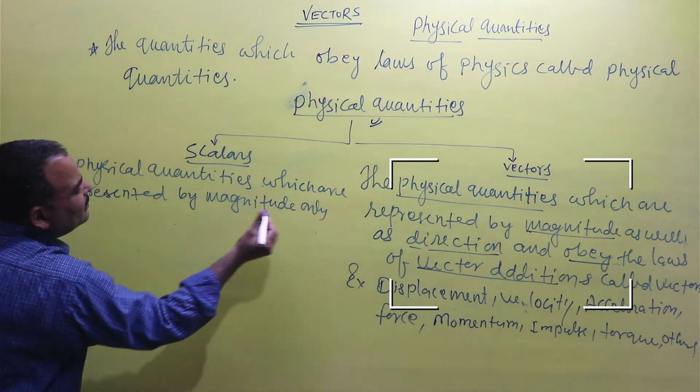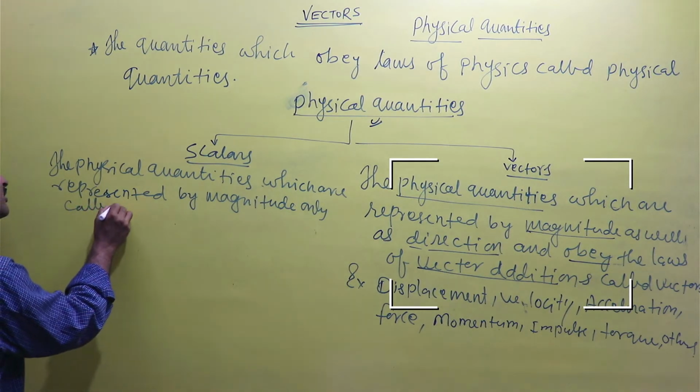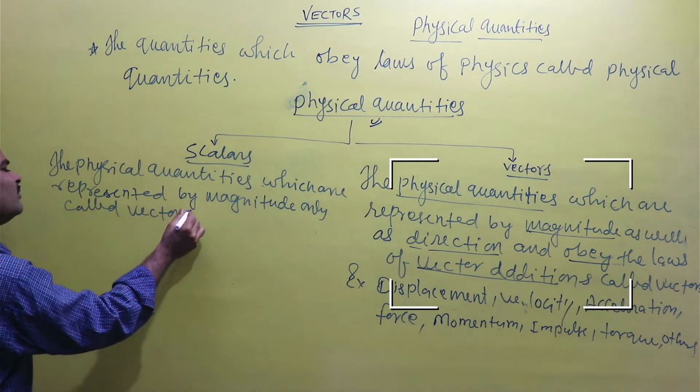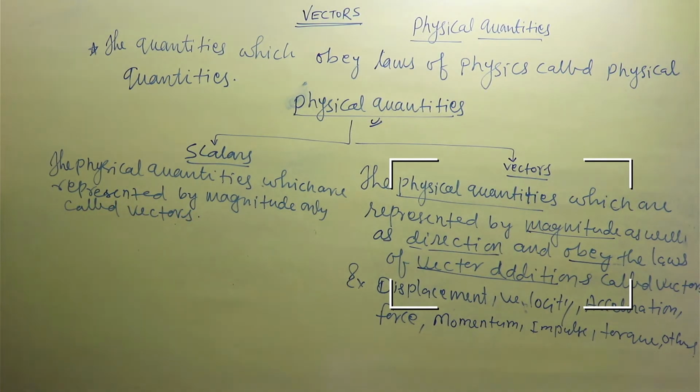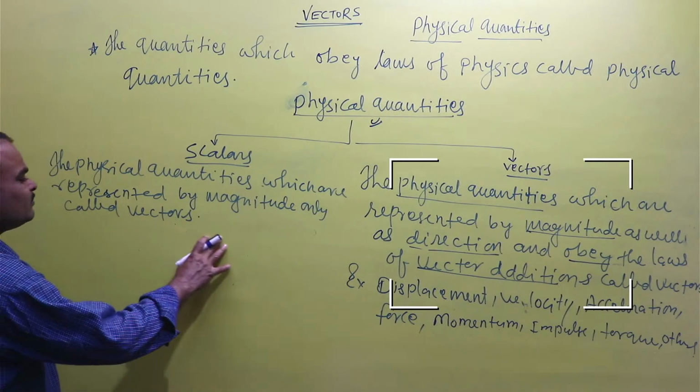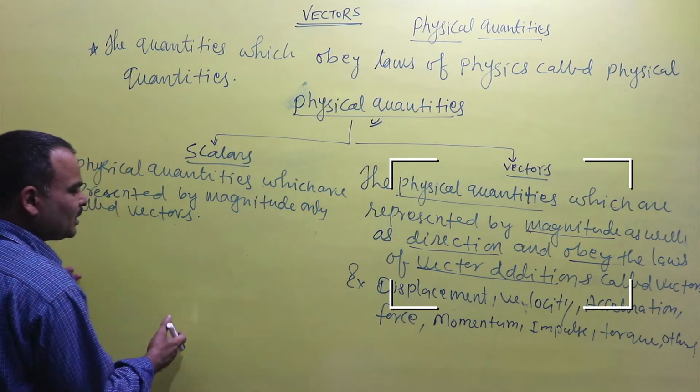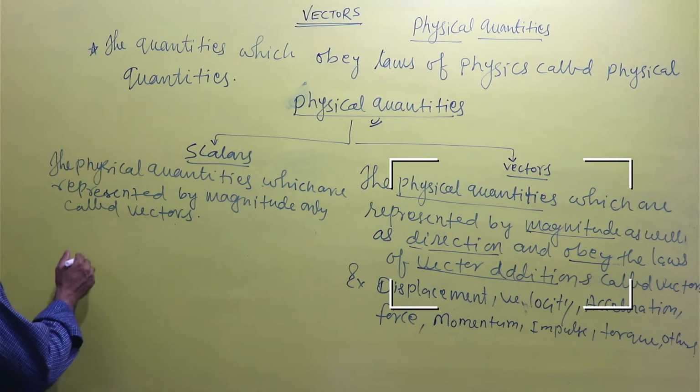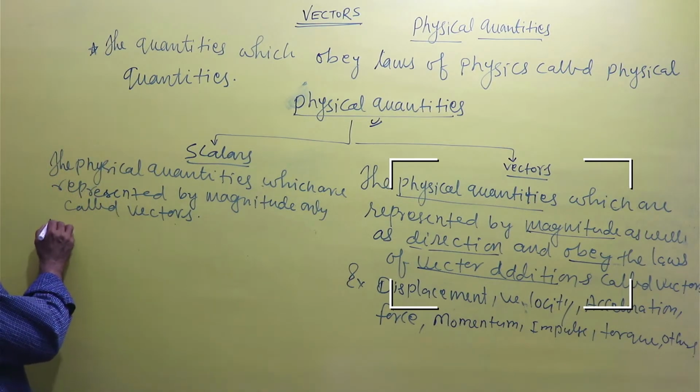They have no direction and there is no problem in their addition, because they can be added by the simple algebraic law, a simple algebraic formula. And examples are